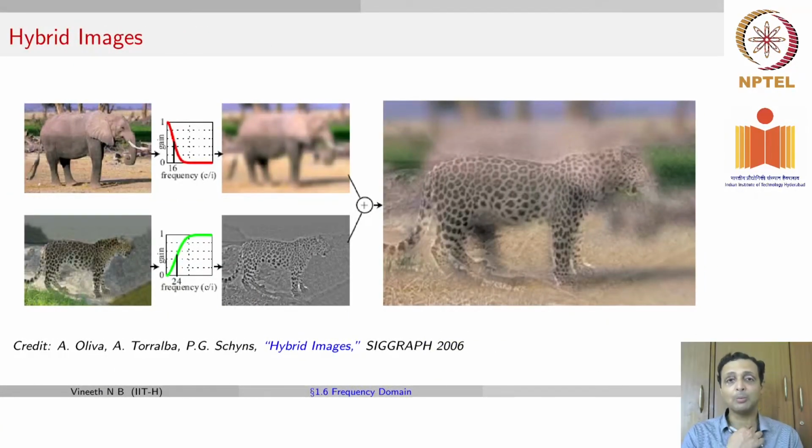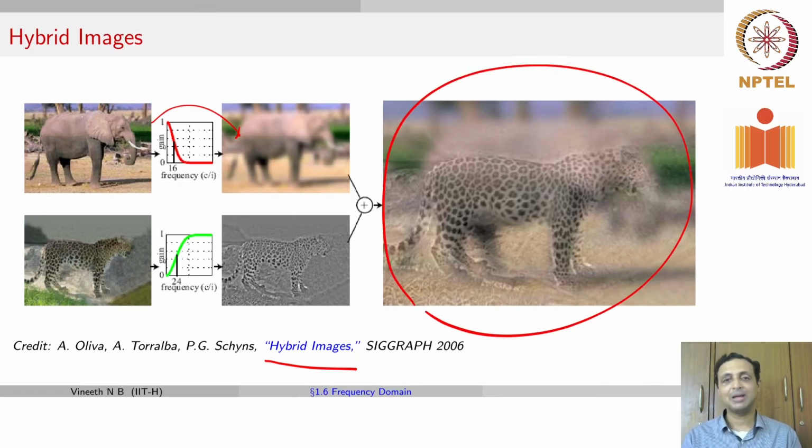So here is a popular example of doing this magnitude and phase switch using a method called hybrid images, where you do exactly what I talked about. You take an image and first get a low resolution version of that by applying a Gaussian filter. You in fact can do it at multiple resolutions. We'll come to that a bit later. And then you swap the magnitudes and phases of different images and you can get pretty looking images that can be interesting. These are called hybrid images, and this was an interesting fad way back in the mid 2000s.